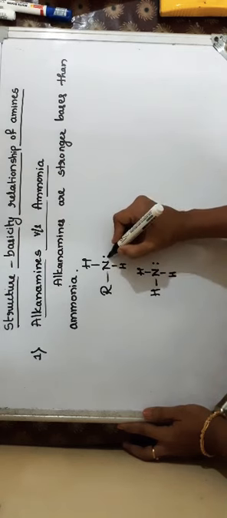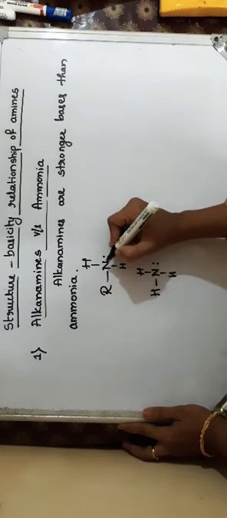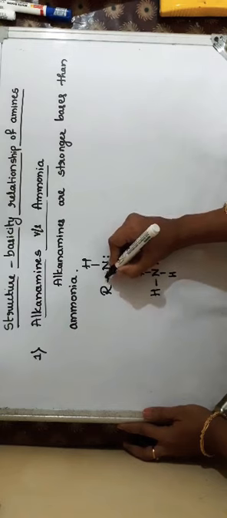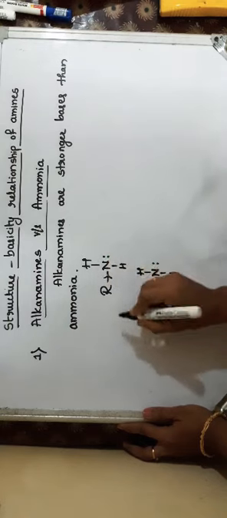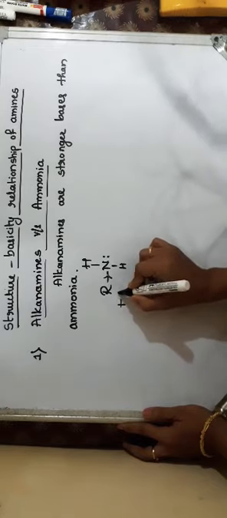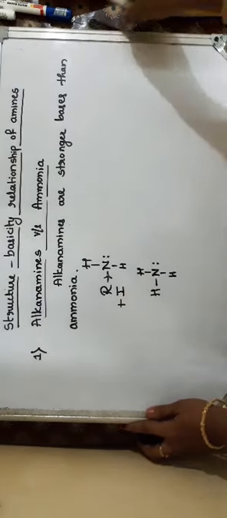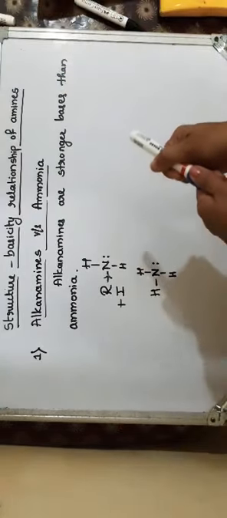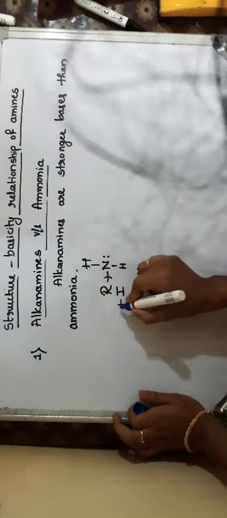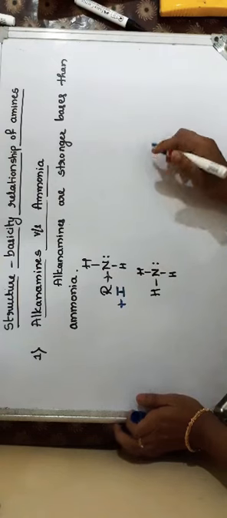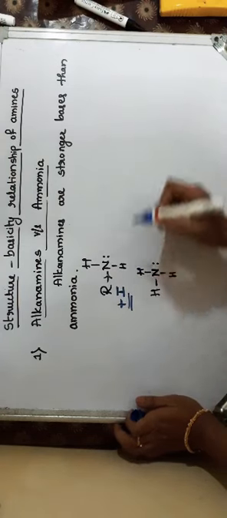In the alkanamine, as nitrogen is connected with the alkyl group, it shows positive inductive effect. That is, the R group, the alkyl group, is an electron releasing group. So as the alkyl group is electron releasing in nature, it pushes electrons towards nitrogen. So there exists the plus I effect.